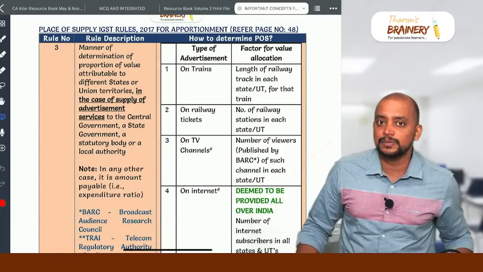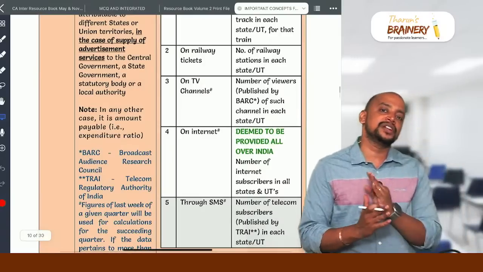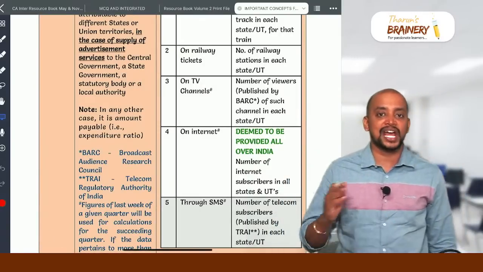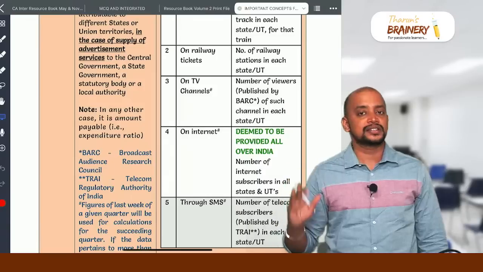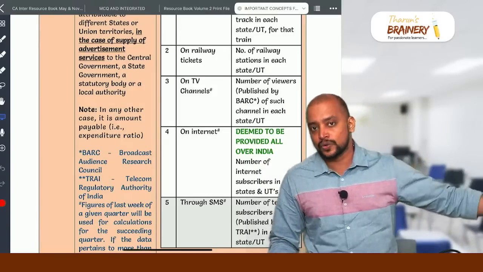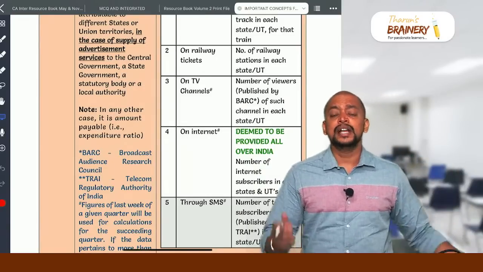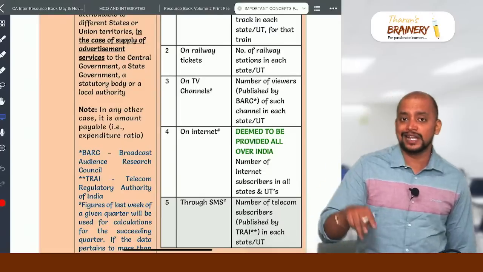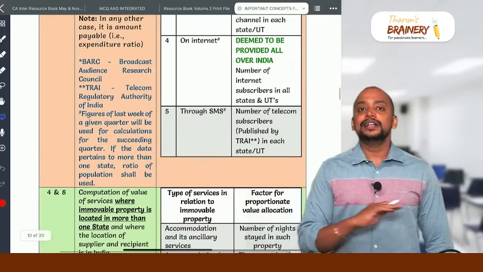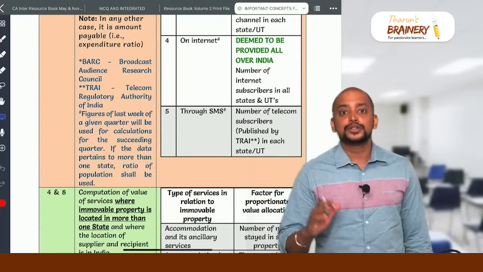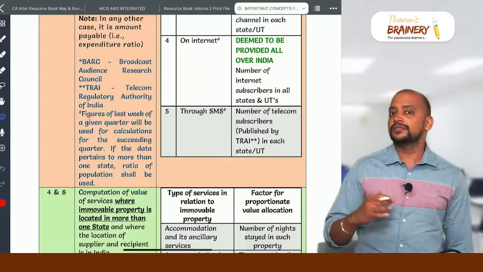Suppose the advertisement is on a television channel, then we need to divide the entire consideration between the channels based on viewership data published by BARC, the Broadcast Audience Research Council, for the last week of the last quarter. And thereafter, again we need to apportion it between the states based on population census. And suppose it is on the internet, it is deemed to be across the country. So we need to take the internet subscribers data and apportion.